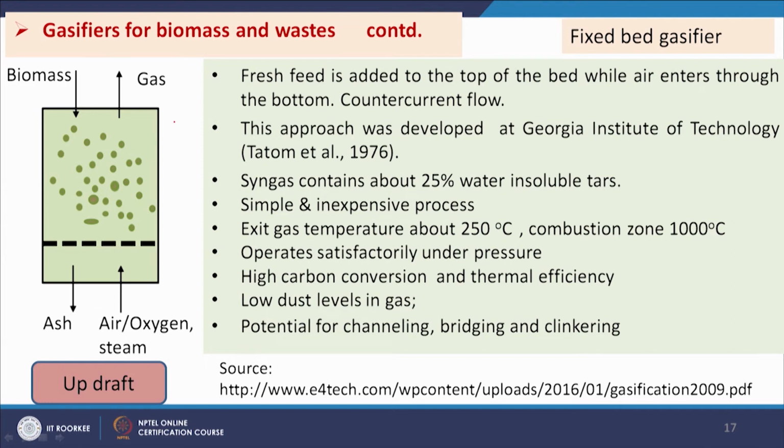So, this is the main disadvantage, that it contains a good amount of tar in the syngas. Exit gas temperature is about 250 degree centigrade, combustion zone 1000 degree centigrade, operates satisfactorily under pressure, high carbon conversions and thermal efficiency, low dust levels in gas, potential for channeling, bridging and clinkering.